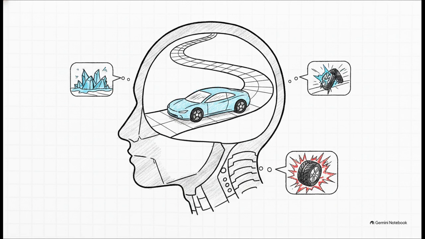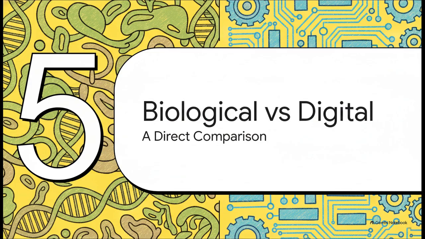And it does this to prevent a huge problem called overfitting. See, if an AI only trains on exact real-world data, it becomes way too rigid, too specialized, and it just breaks when something unusual happens. So by injecting this random noise during an offline dream state, the AI is actually forced to find underlying principles. It yields real, algorithmic, abstract reasoning. Pretty wild, right? Which brings us to Section 5, Biological versus Digital Dreaming, a direct comparison.